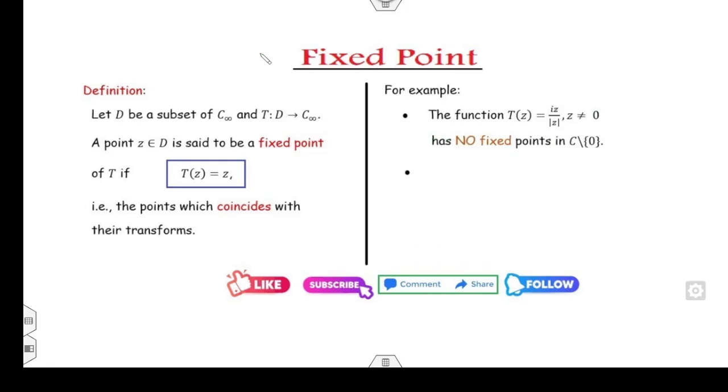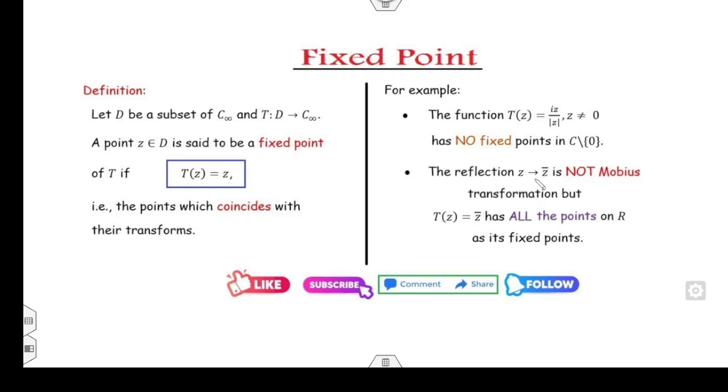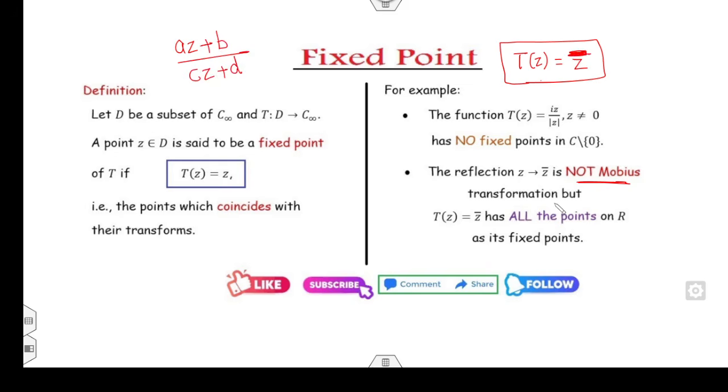Another one is the function iota z divided by mod of z, which has no fixed point in C minus 0. Similarly, the reflection, like T of z equal to z complex conjugate, is first of all not a Mobius transformation. Why? Because a Mobius transformation is of the form az plus b over cz plus d, but you can see this is a complex conjugate, so it's not a Mobius transformation.